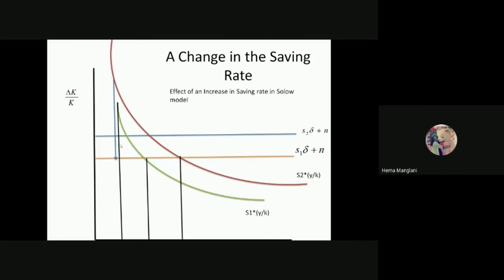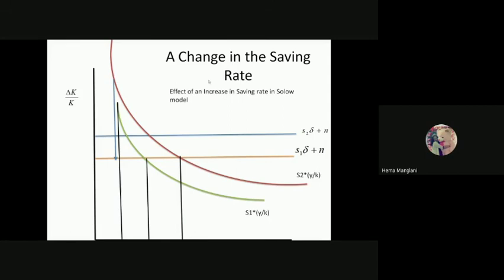So this shows that my change in k by k is rising according to the Solovian assumption, which is affecting your capital growth and also the steady state. This steady state is definitely lower when the saving is lower. When the saving is higher, the steady state would also rise, and your capital growth is rising, so your dk by dt is rising. That is the first implication of this model.